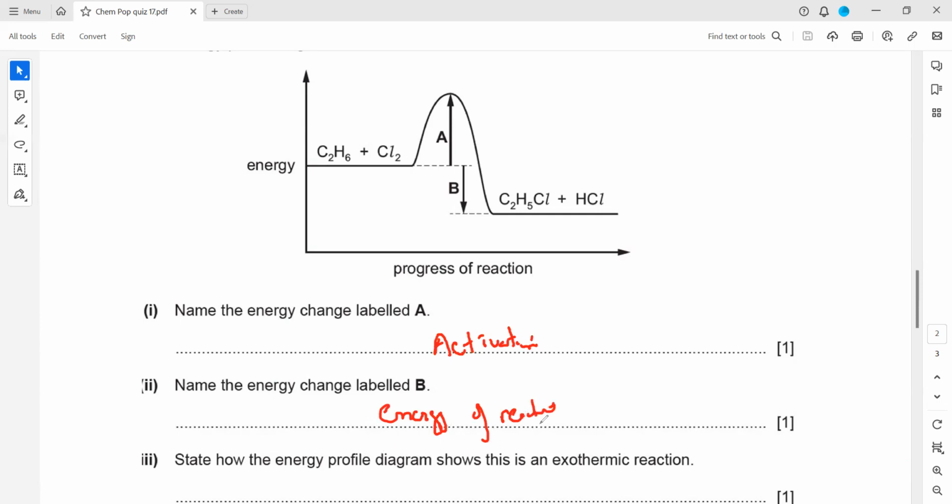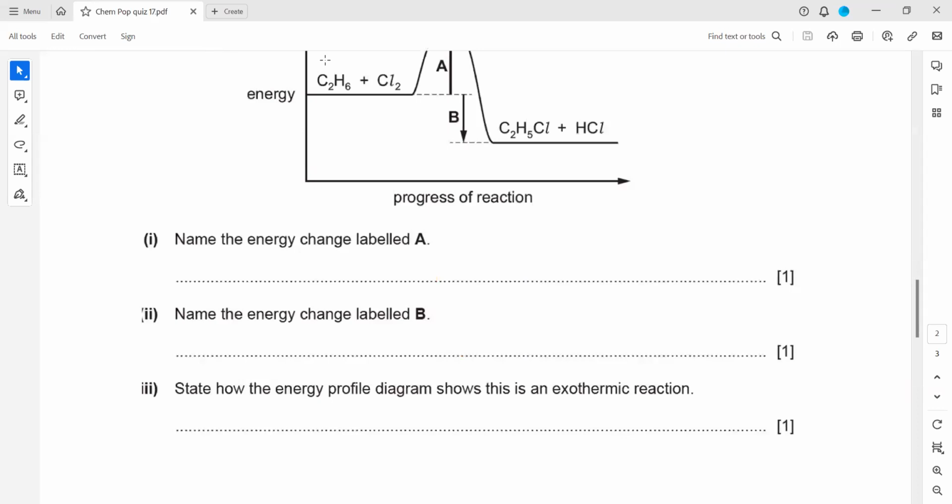State how the profile diagram shows it's an exothermic reaction. How do we know it's an exothermic reaction? Because when you check the energy of the product, the product has less energy and the reactants have more energy. So we can mention here that reactants have high energy and the product has low energy. That's a simple way to identify it, because the product has lower energy compared to the reactant. If it was an endothermic reaction, then the product would have higher energy.